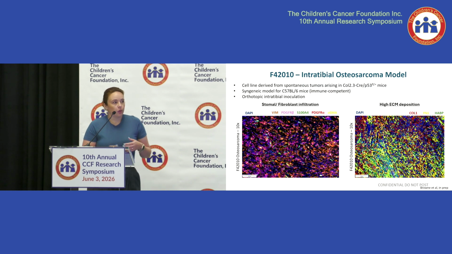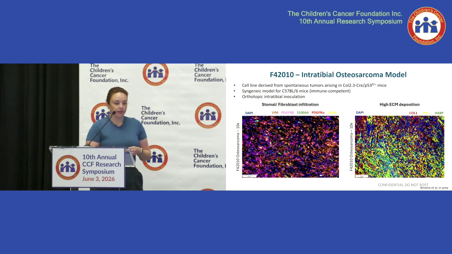The main data I'll be showing you is from our intratibial osteosarcoma model. We chose to first test these GMSCs in this model because it is known to have high stromal infiltration. Stromal cells are the main ECM depositors, and as you can see here, there is high accumulation of a lot of your ECM components. So if we could see true remodeling in this model, we felt that it was a good indication that it was successful.